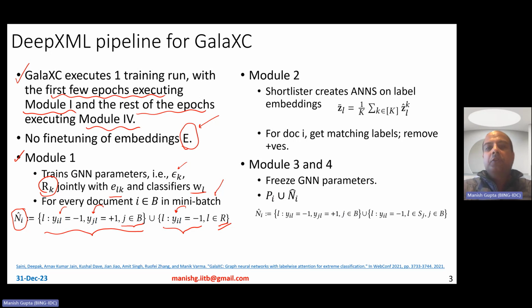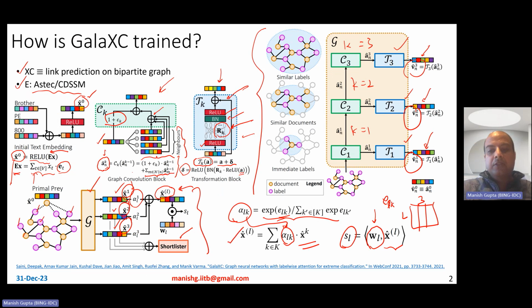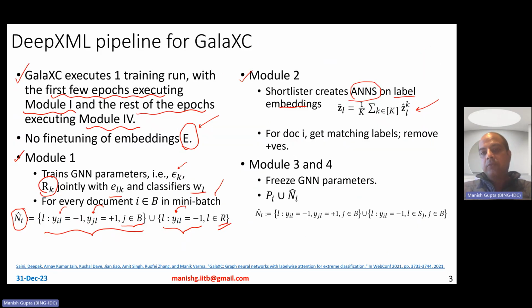So that's that. Now module 2, the way module 2 works, it basically uses a shortlister. A shortlisting is basically done by creating an approximate nearest neighbor search index on label embeddings. Remember we got these label embeddings from this shortlisting. In fact, for the shortlister, you don't even use alphas. You basically just take across ZL1, ZL2, ZL3, just take the average, and that's basically your label embedding.